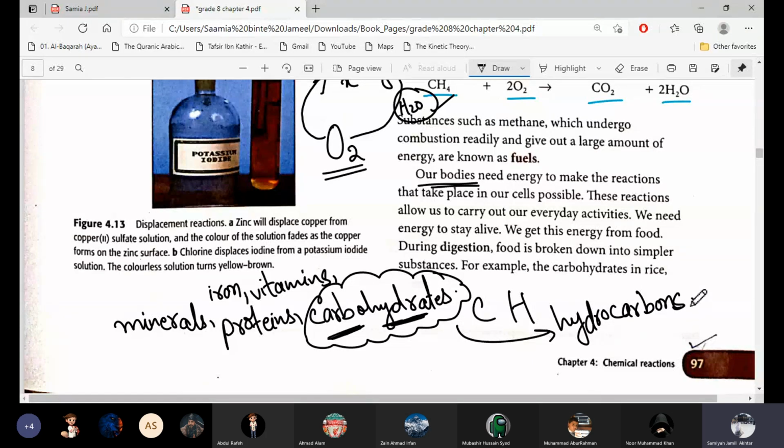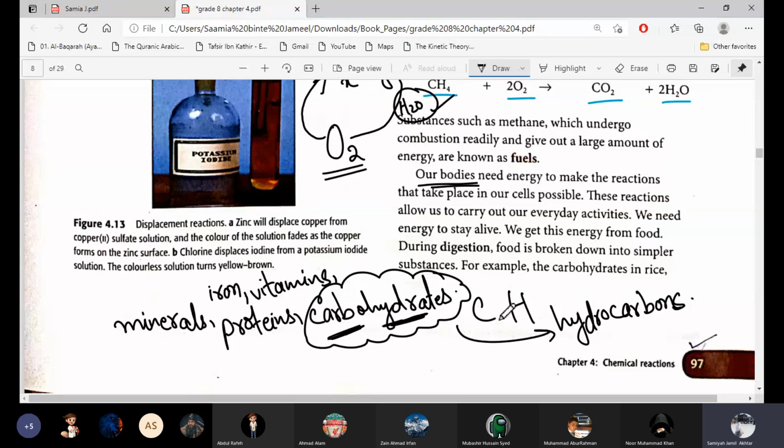Later, in grade 9, when you study organic chemistry, you will see that in hydrocarbons oxygen is also present, which is known as alcohol. Sometimes oxygen is bonded with a double bond to carbon, so that's a ketone and aldehydes. We have carboxylic acids also. So there are different chemicals which contain other elements too, but the main components are carbon and hydrogen.